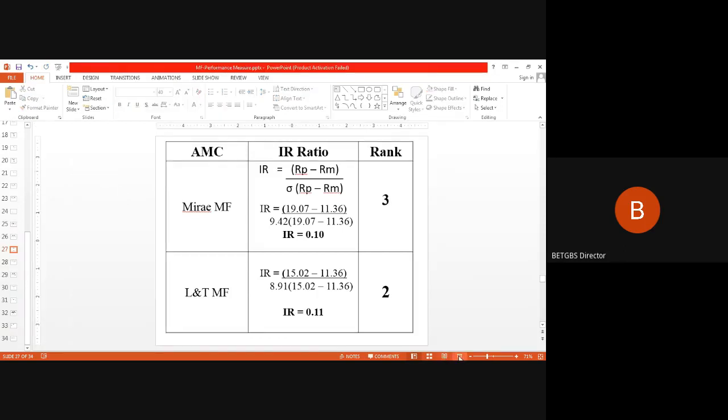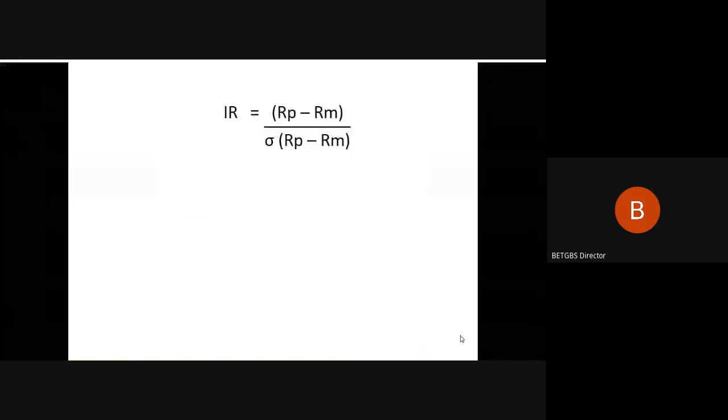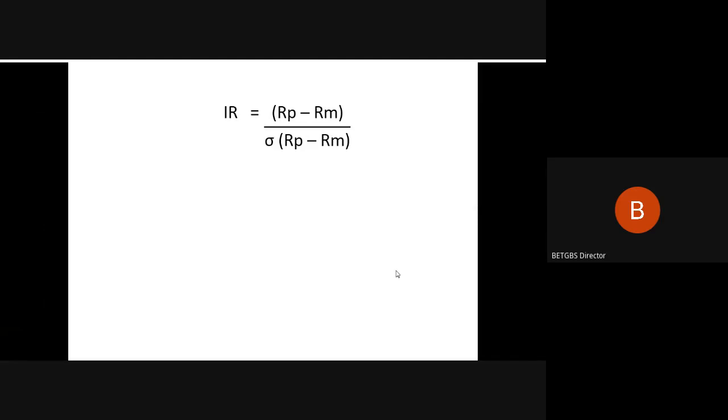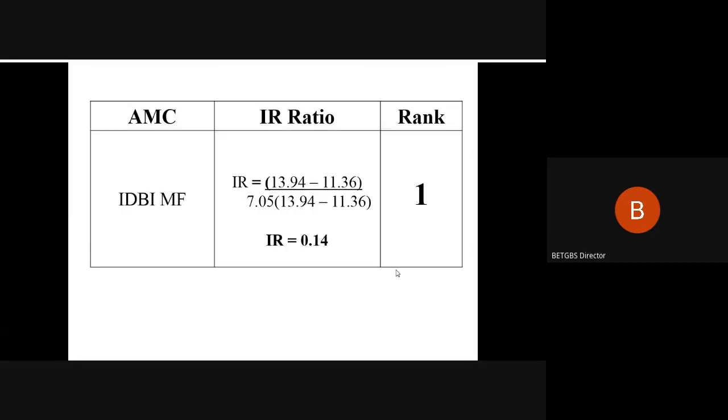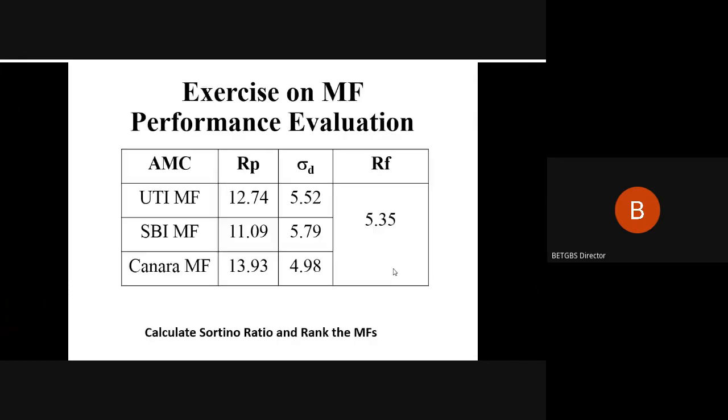It is the relative ratio which compares the difference between the portfolio and the market return, and again considers the total risk of your portfolio. And this is how we have arrived at the information ratio over here. So this is about the IR, and further we'll move across to the next example. The next example deals with the Sortino ratio.